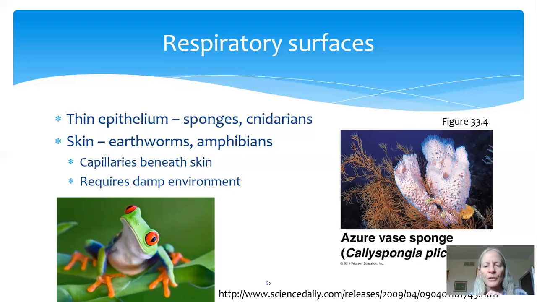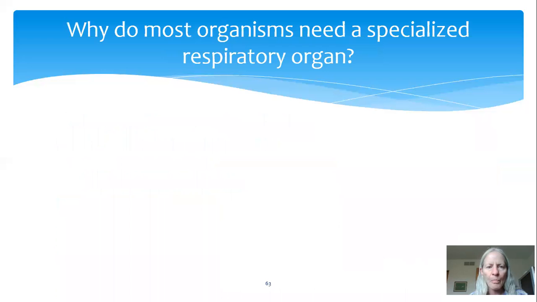Now, notice that this requires these animals to live in a damp environment so that that respiratory surface always stays moist. But why is it that most organisms need a specialized respiratory organ? I'll pause here and let you answer this question as your next question.